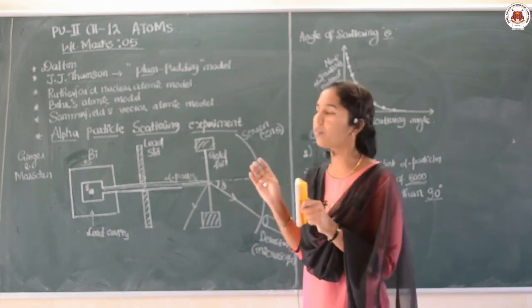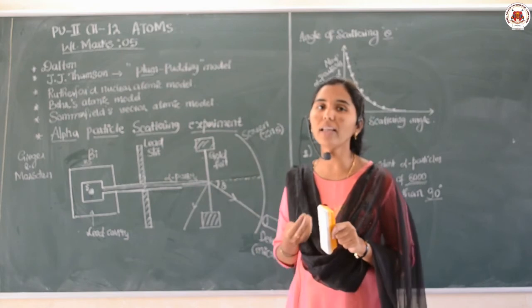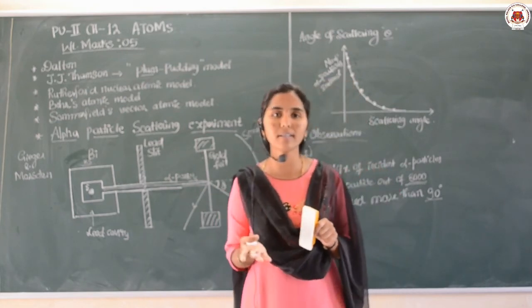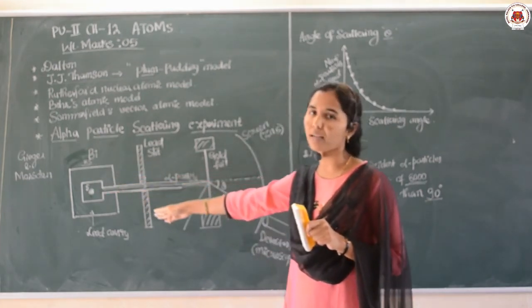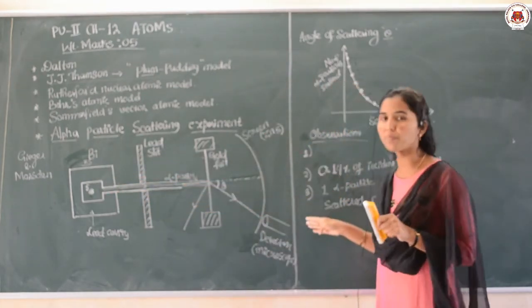The Rutherford atomic model will explain the further things. This experiment was first conducted by Geiger and Marsden. They only gave these observations.